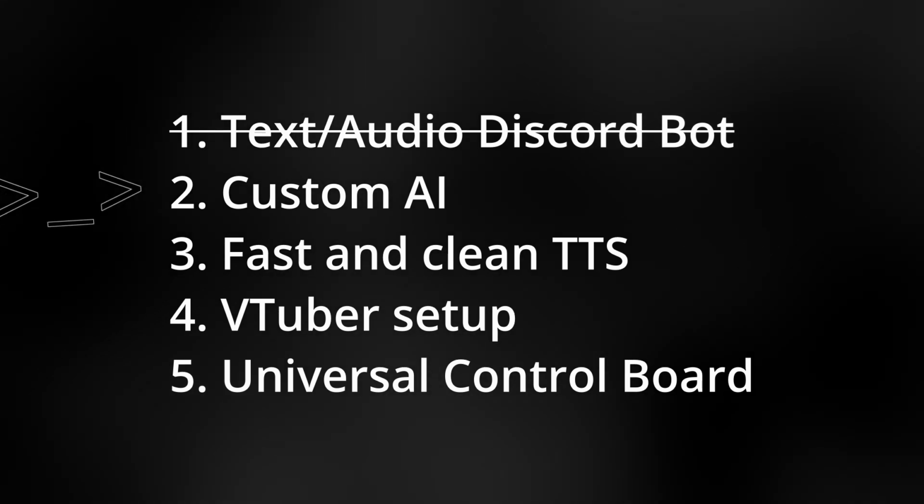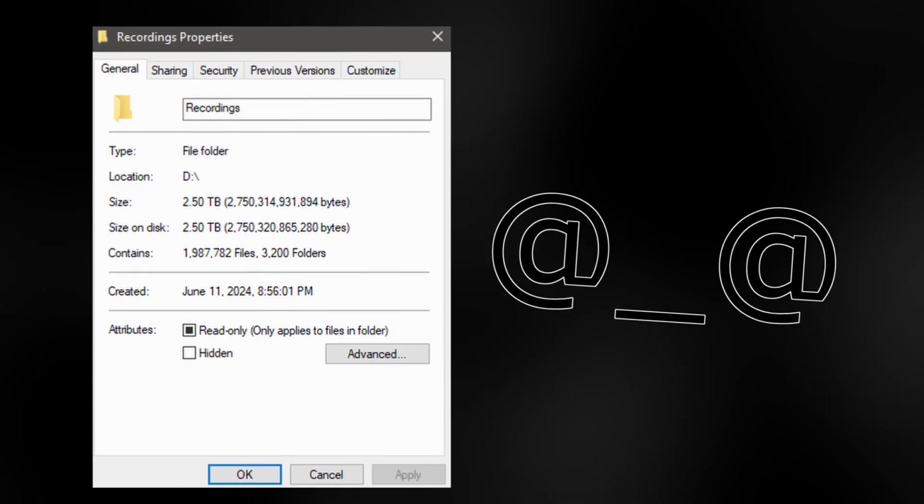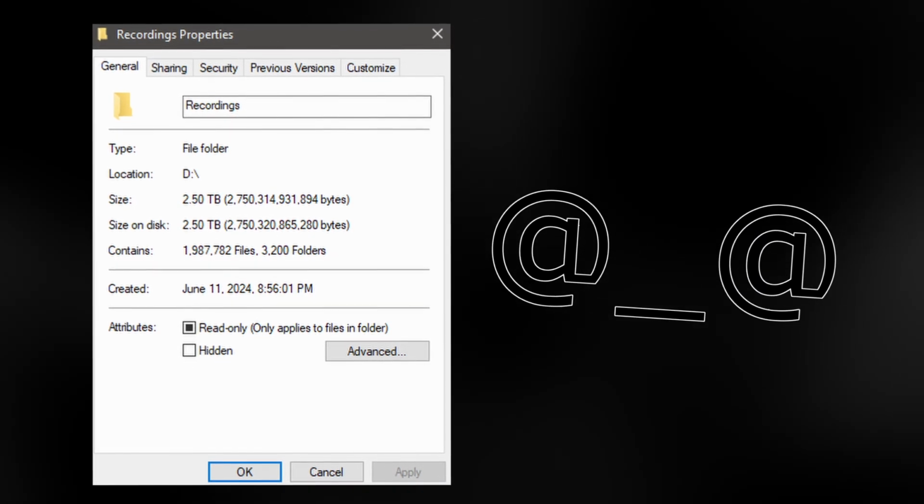So there you have it, my scuffed first attempt at a proper Discord bot. I can't wait for us to get to the more interesting parts of the project. I really did want to get those out at the same time as this one, but I spent over 100 hours editing this one and wanted your feedback before I released the next ones.